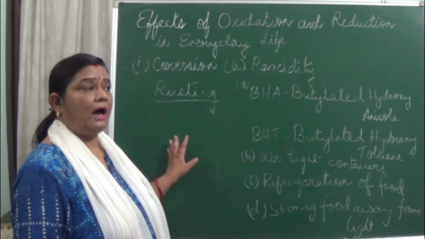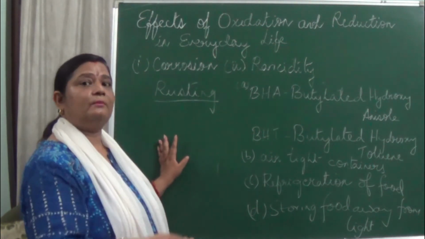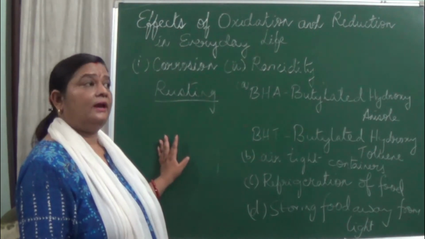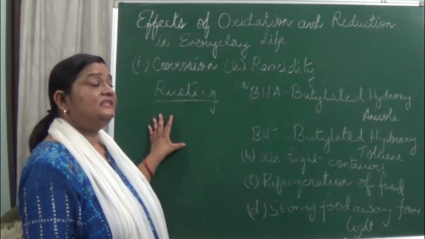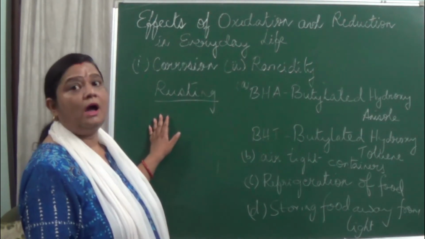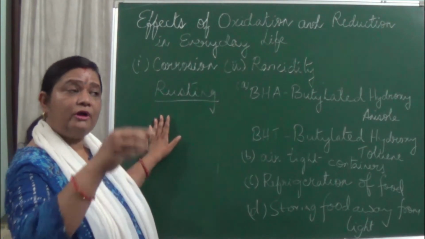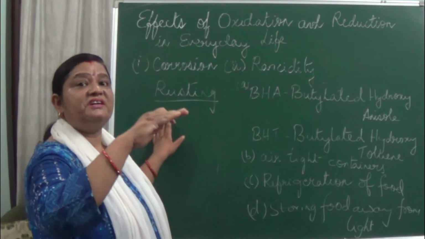So this iron has reacted with the moist air present in the surrounding, and it has changed into another substance in its oxide form, resulting in a brown flaky or powdery substance on its surface.